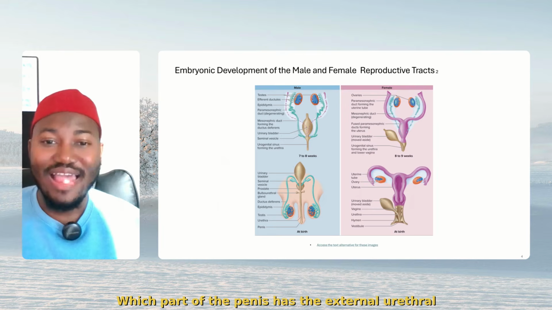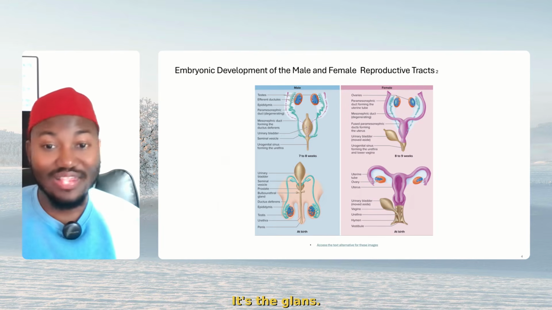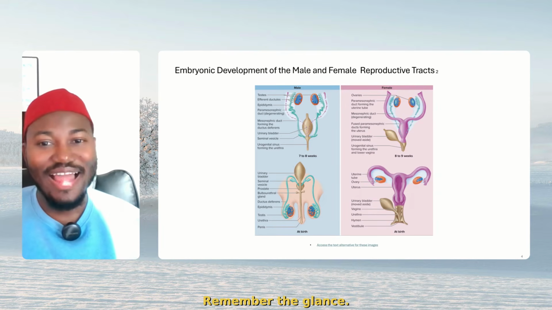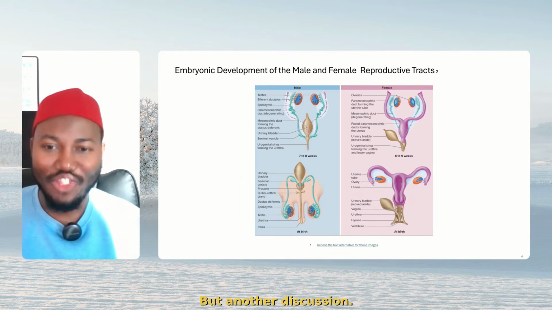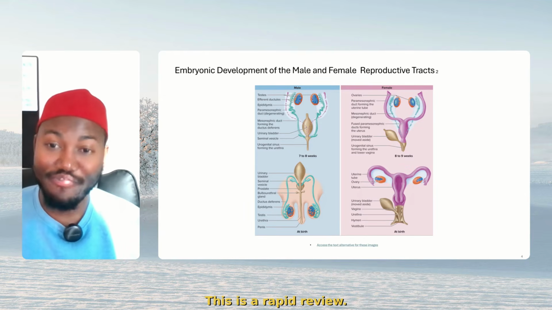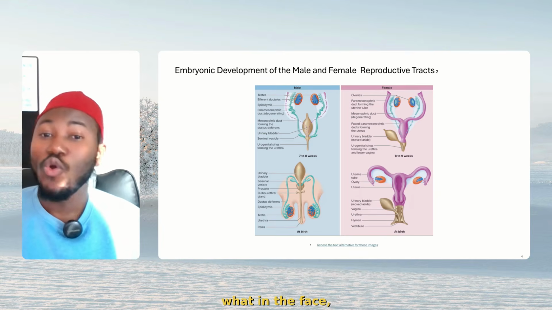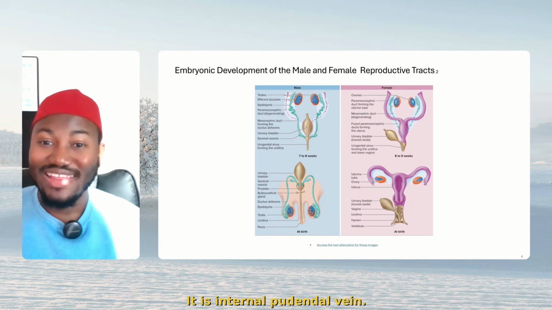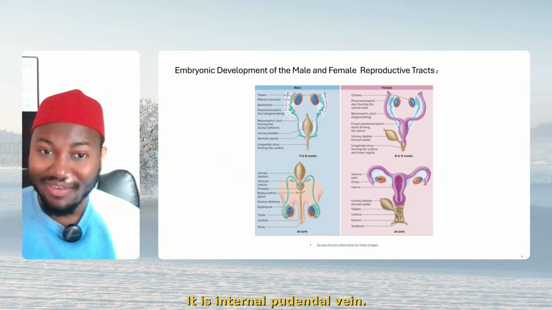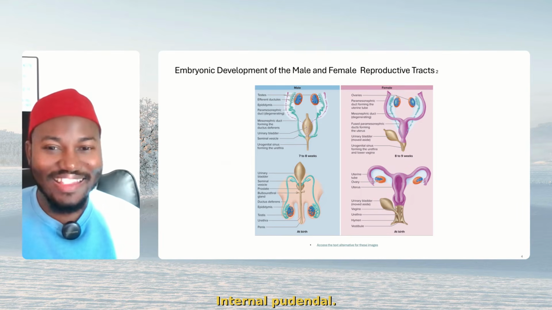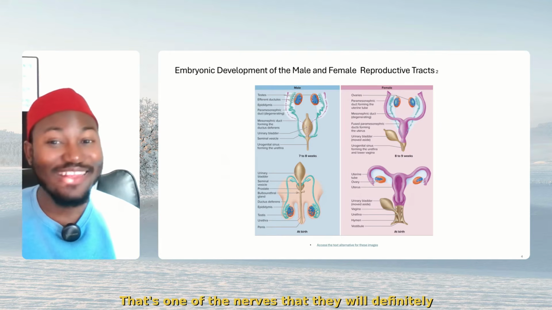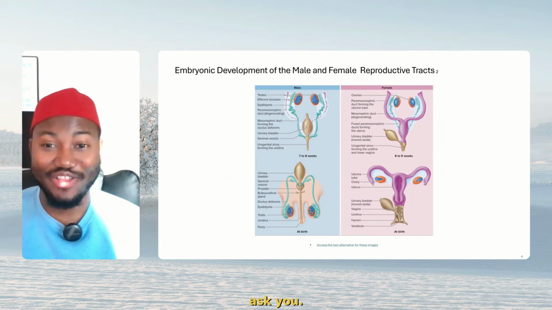Which part of the penis has the external urethral orifice? It's the glans. Remember, the glans. I should have put a picture of the penis in this discussion, but in another discussion I will put the picture of the penis. This is a rapid review, as I mentioned initially. What innervates the penis? It is the internal pudendal nerve. Internal pudendal. I will sing it. That's one of the nerves that they will definitely ask you.